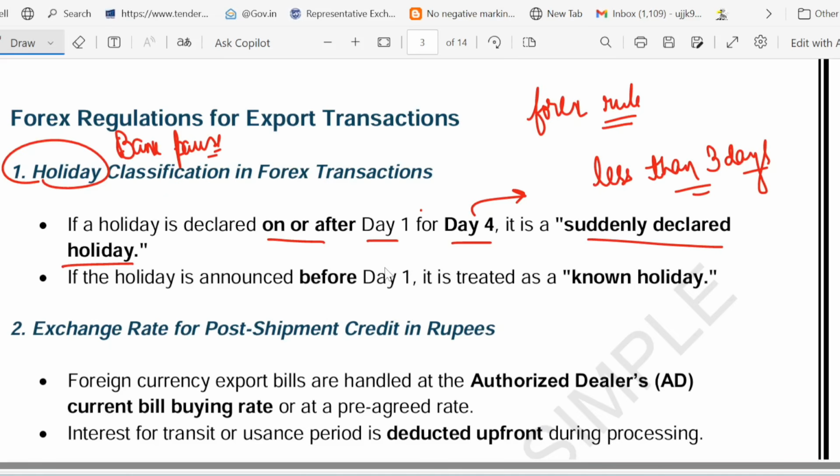And the second kind of holiday is called a known holiday, which means it is announced early, like a pre-planned national holiday such as 15th August or 26th January. For example, imagine your birthday is on Friday.